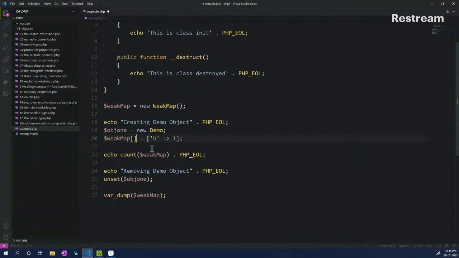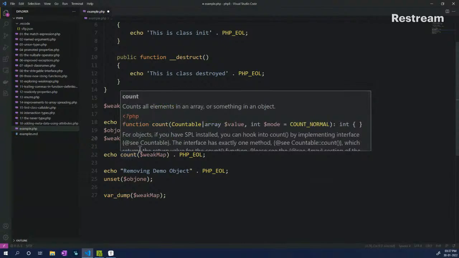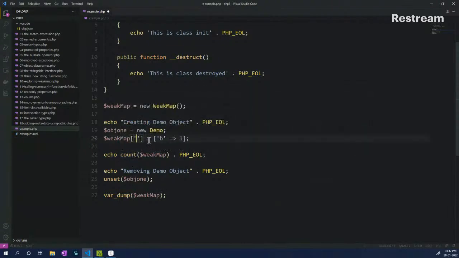You cannot use square brackets, which are normally used in arrays, wherein you get an incremental key added as many times as you want. If you are creating a key inside a WeakMap, you have to use an object.